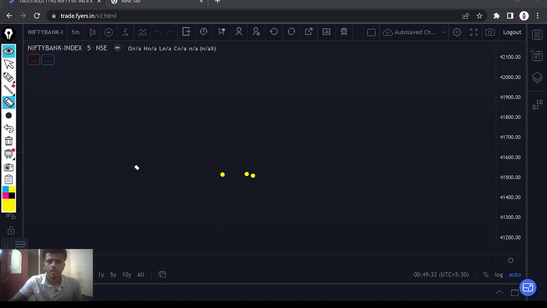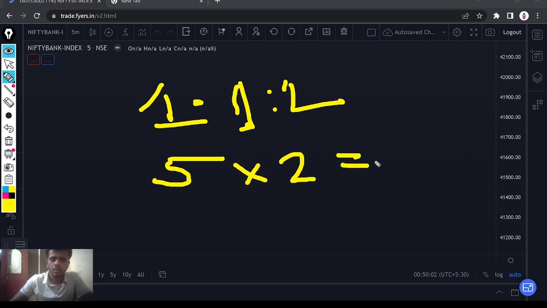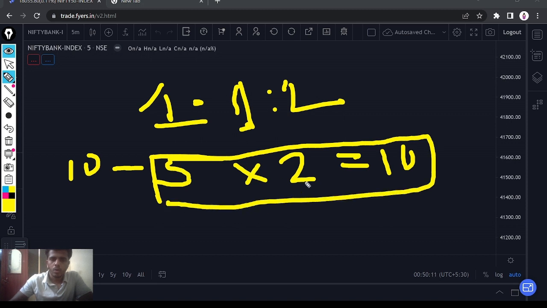So when you start applying this, for example, you take the first trade and your risk to reward is 1 is to 2. That means if you lose this trade you will lose 1 rupee, but if you win this trade you will win 2 rupees. In the same way, if you take 5 winning trades, in those 5 trades you earn 2 rupees each, that means you earn 10 rupees profit here.